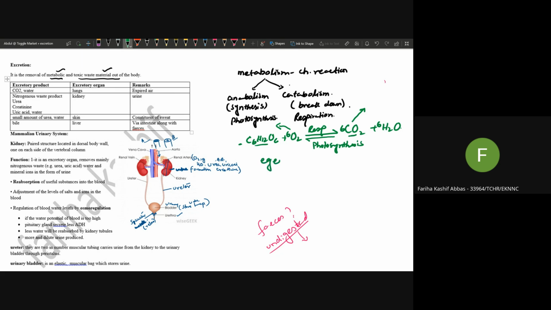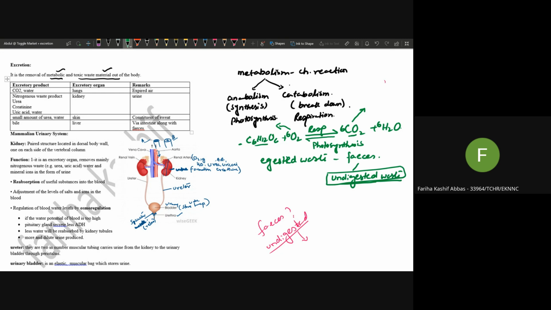Digestion is not metabolic waste. Digested waste is not a metabolic waste. That is feces. What are feces? Feces are undigested waste. These are not formed by the breakdown of anything. Feces are just the undigested waste, all those substances which are unable to get absorbed in the small intestine; they will go into the large intestine and then are removed in the form of feces. Therefore, they are undigested waste. They are not metabolic waste.